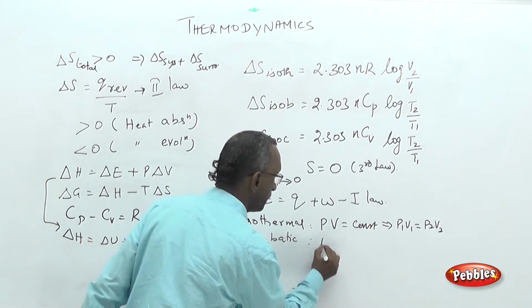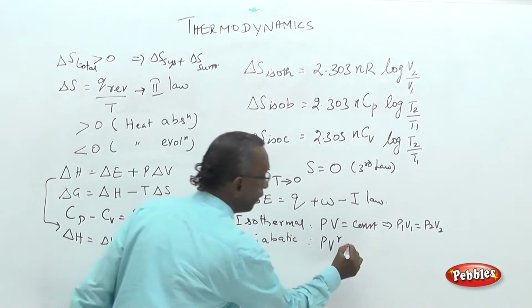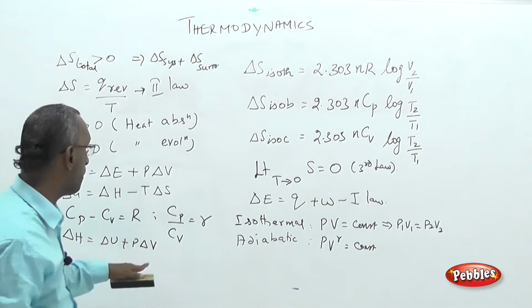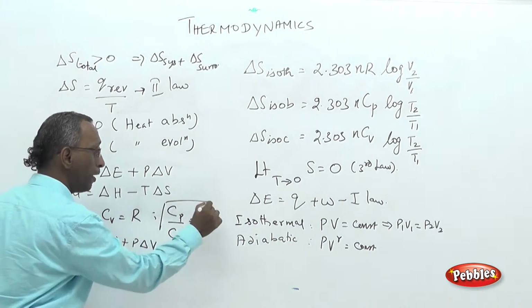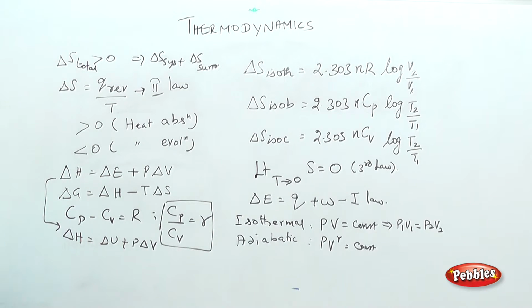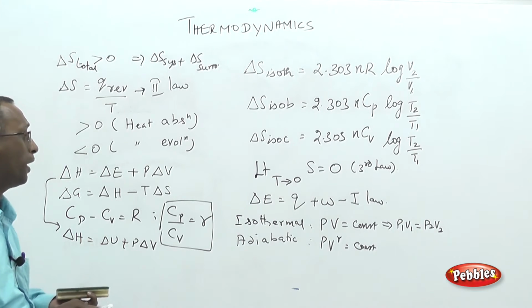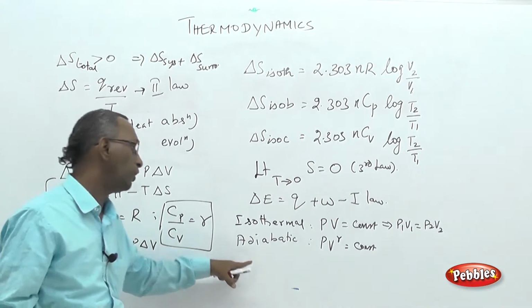Adiabatic process, PV power gamma is constant. This is not PV equal to constant. Adiabatic process, PV power gamma equal to constant, where gamma is defined as the ratio of specific heat capacities at constant pressure and constant volume. So these are the equations.